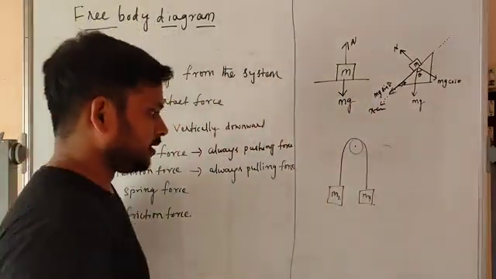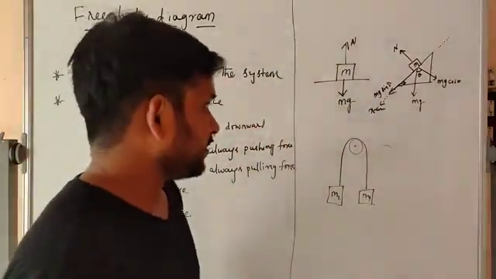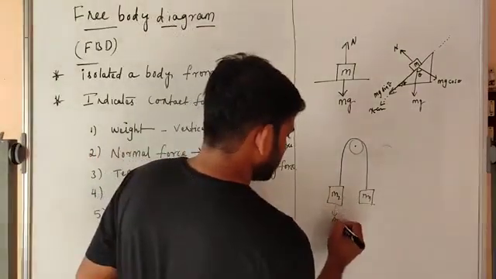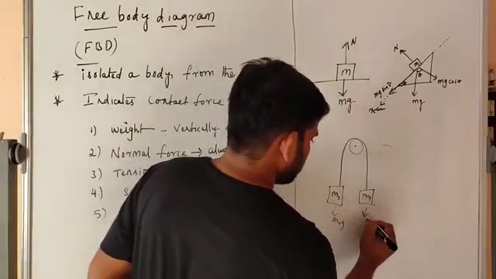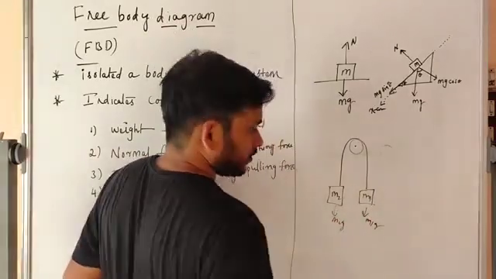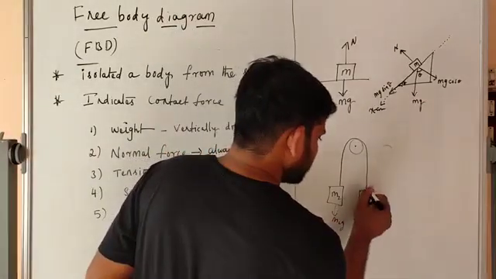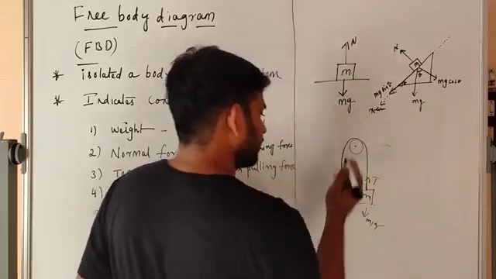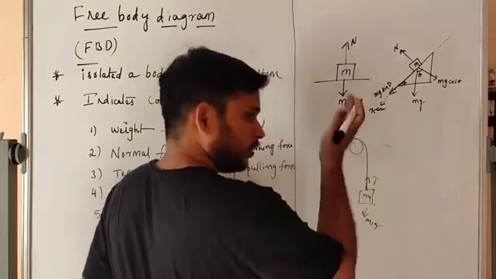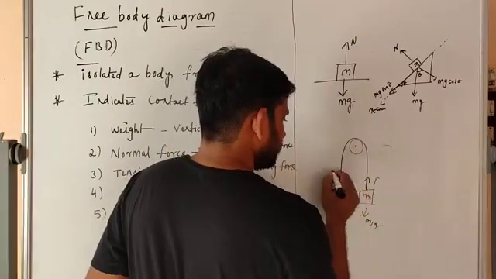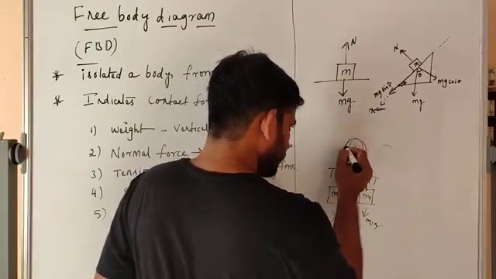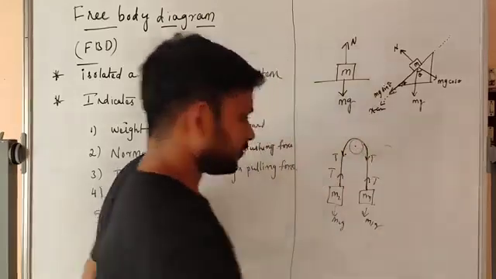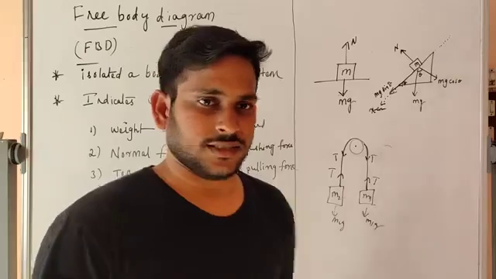How can we show the weight and tension force here? Weight should be m1g. What about tension? From this point of contact, tension is shown pulling in that direction. Here T, from the pulley, tension should be like this. This is simple. That's it.